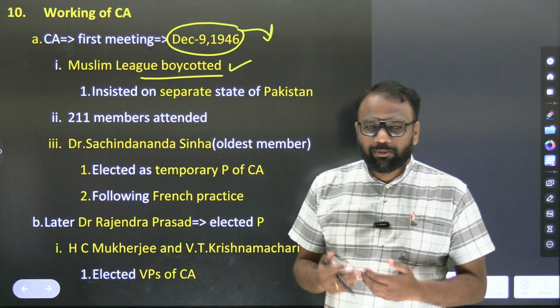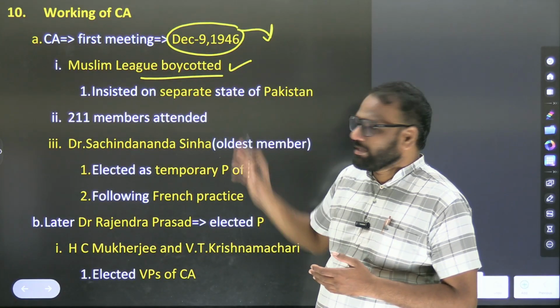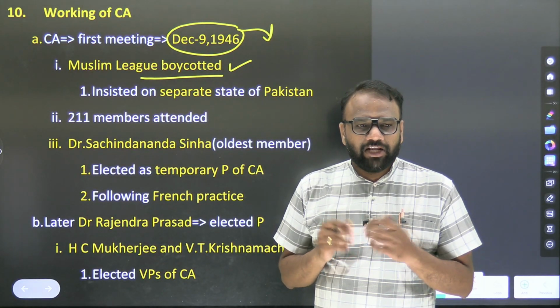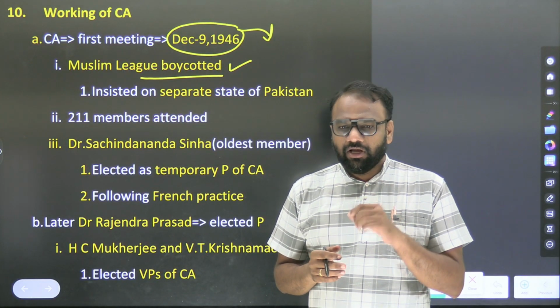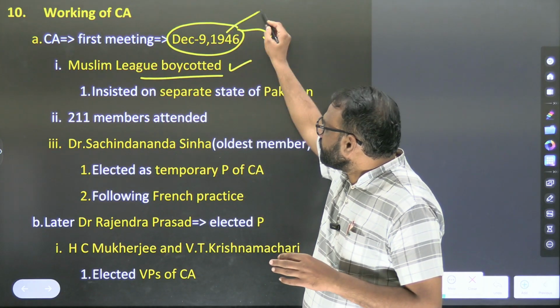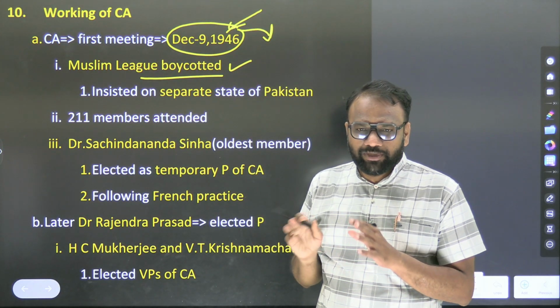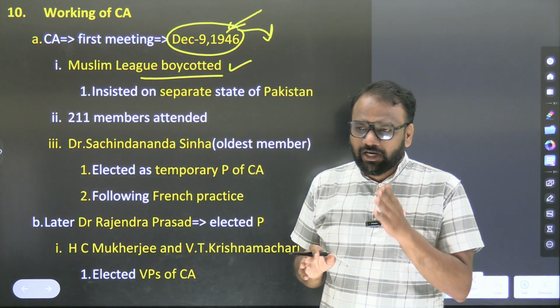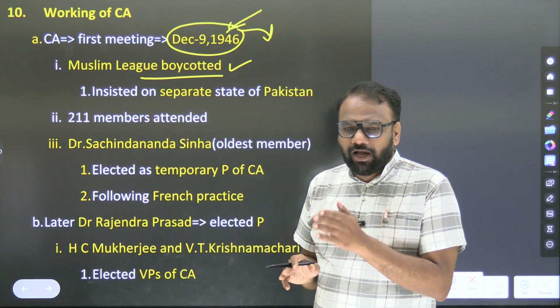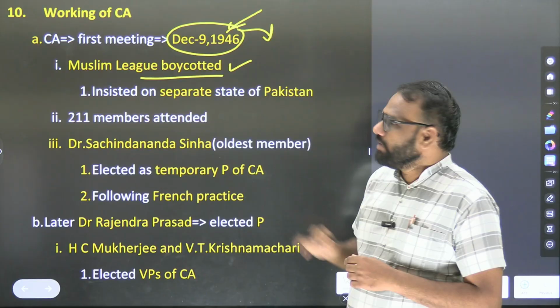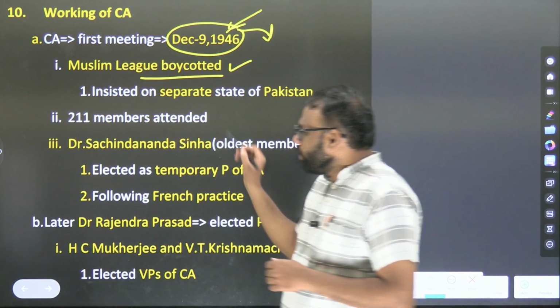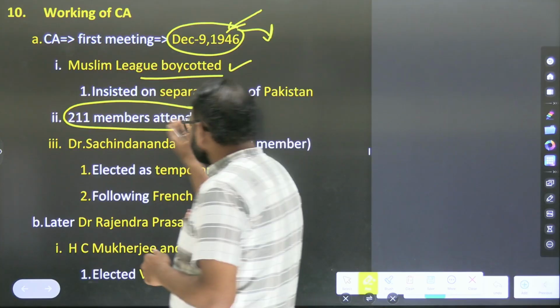Now, when it comes to preparation, often we feel that all the dates mentioned here are important. But they are not important. As the Constituent Assembly is meeting for the very first time, out of curiosity, we will retain this information as well. Generally, UPSC will not focus on it. It was formed in November, and the first meeting took place on December 9, 1946. The Muslim League boycotted.